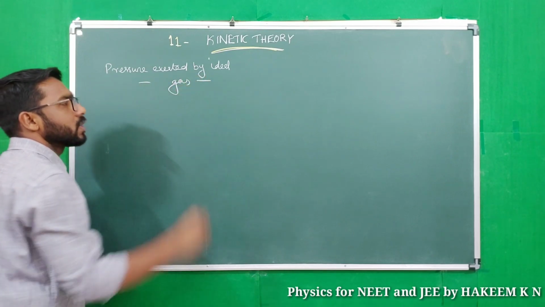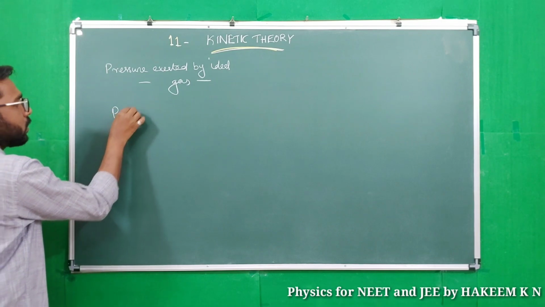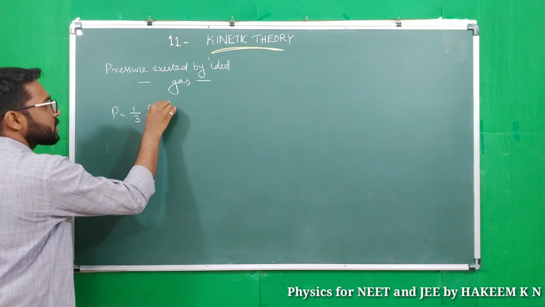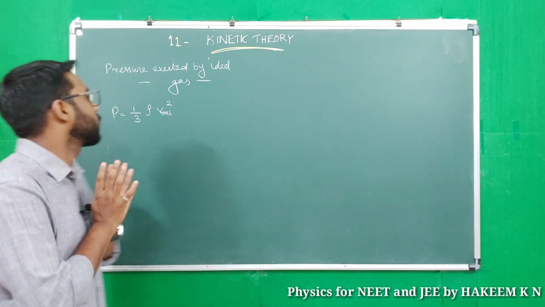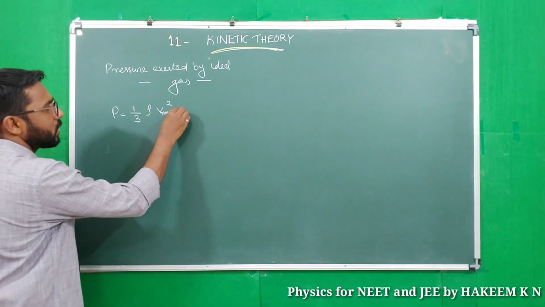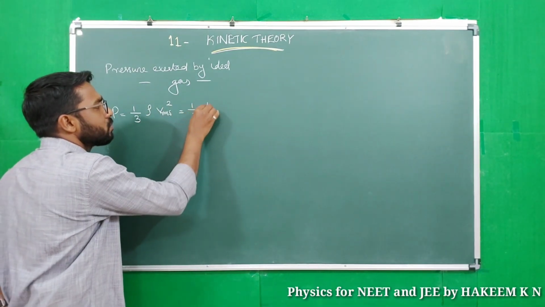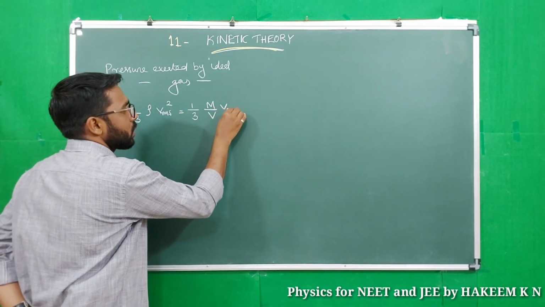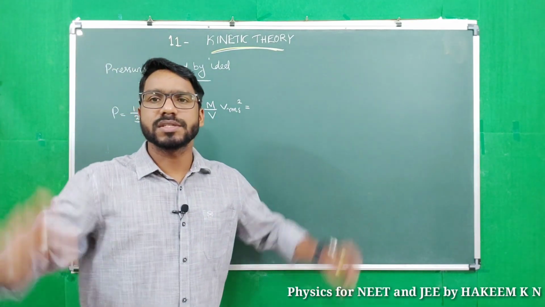It is given by P equal to 1 by 3 rho V RMS square, where V RMS is the root mean square speed of molecules and rho is the density of the gas. Density can be written as mass by volume, where capital M is the total mass of the gas.